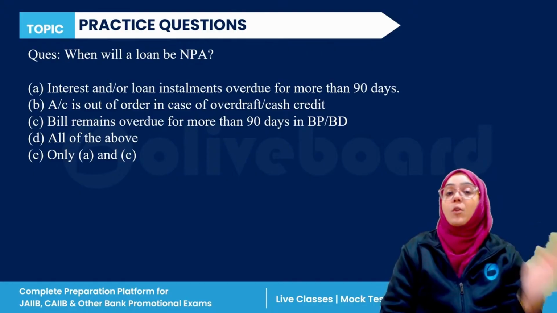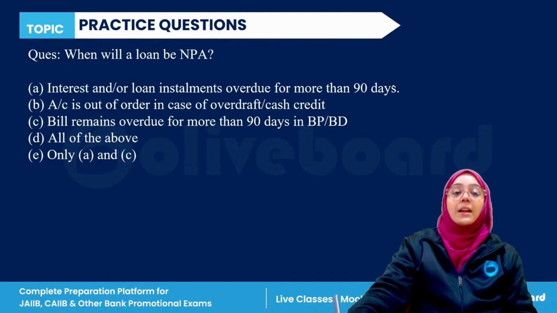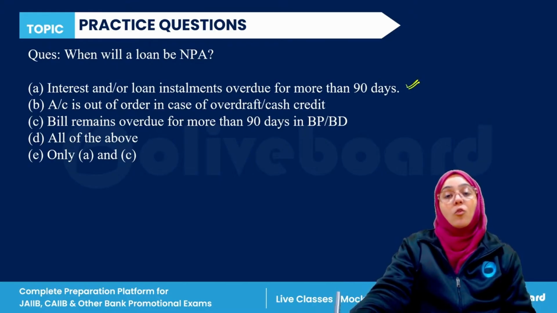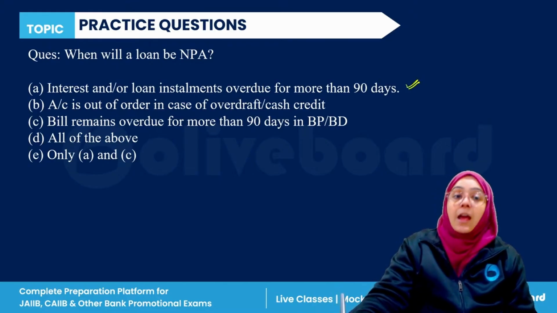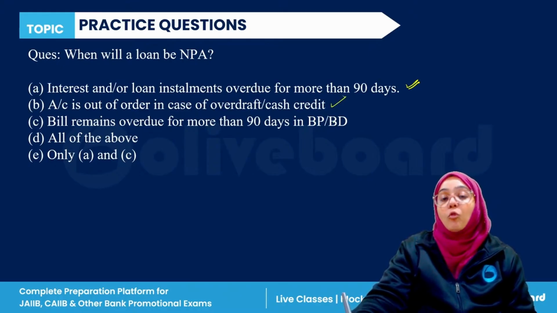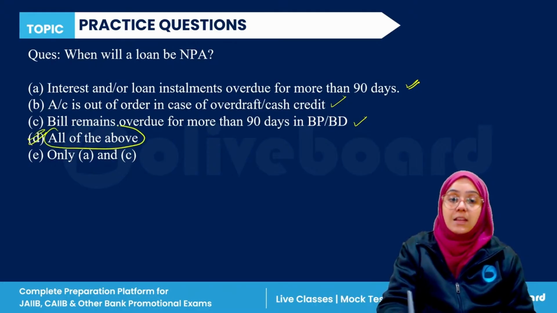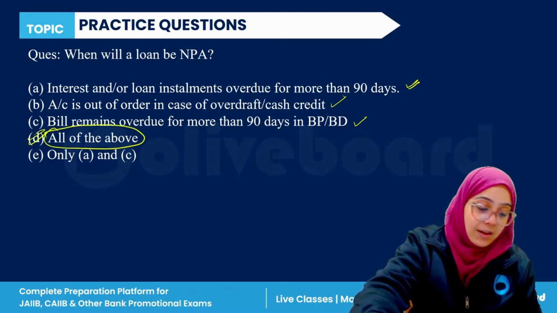A loan becomes a non-performing asset when the interest on the loan amount is overdue for a period of more than 90 days. Account is out of order in case of overdraft and cash credit. Bills remain overdue for more than 90 days. True, all of the above is the correct answer. D is the correct answer here, right?